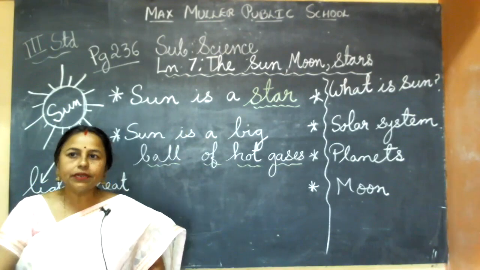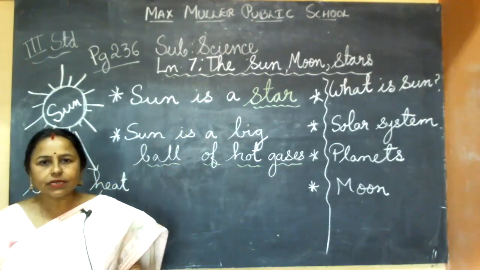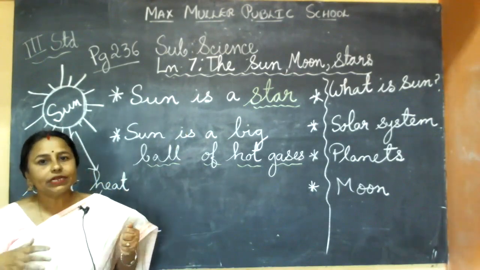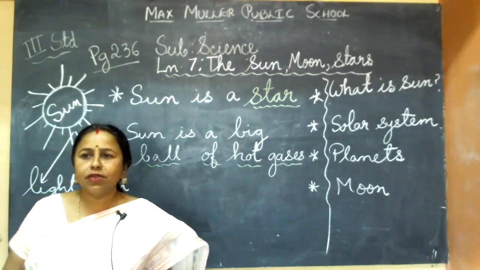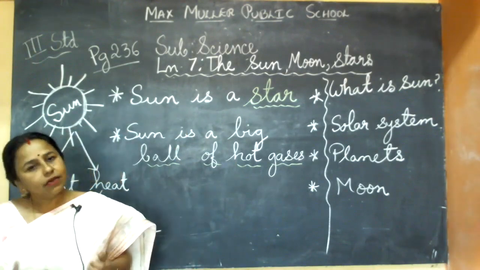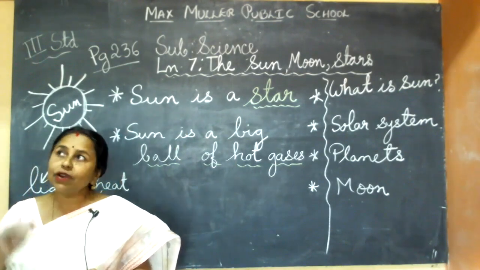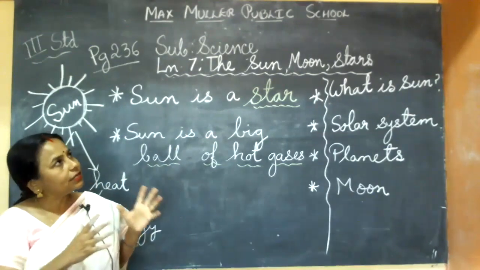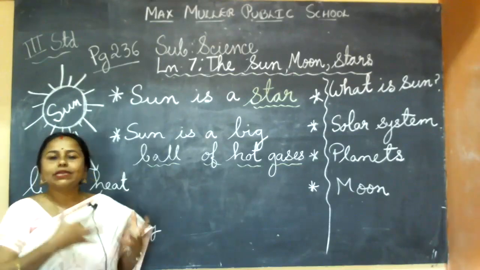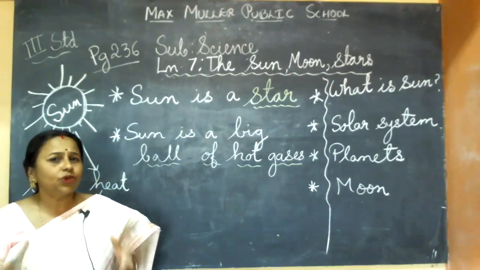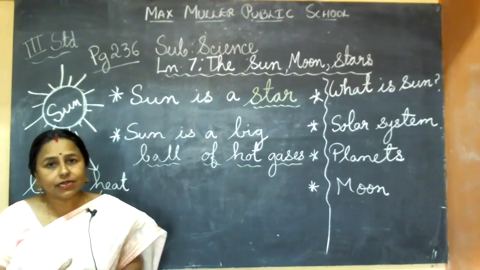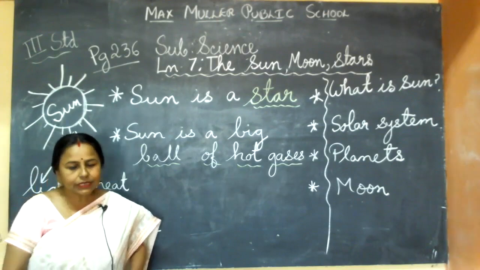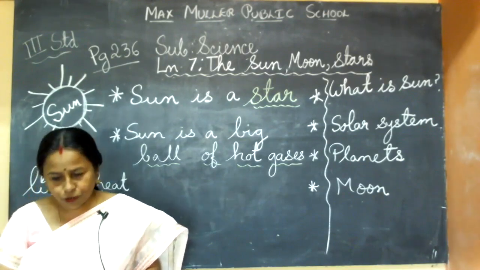But see, children, our sky is very beautiful. Around us, on the earth, on the land, what is the environment? What is there around us, like plants, trees, animals, human beings? We have a lot of knowledge about that, but what is in the sky? That is a curiosity for everybody, because we can see it, but we don't know exactly what the sun is made up of, what the stars are made up of, how far they are, and how important they are for our life. We don't know many things about this. So in this chapter, I will give you a little bit of an idea.